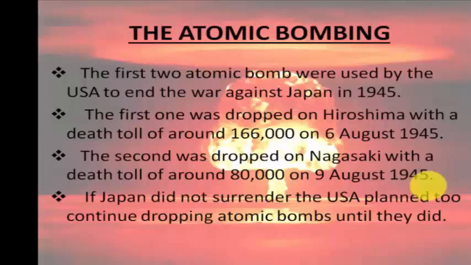So there were two cities on which the bombs were dropped, and the second bomb on Nagasaki had a recorded death toll of 80,000 people. So one was on 6th and another bomb on 9th was dropped by the USA. And had Japan not surrendered, the USA had planned to continue dropping atomic bombs until they surrendered.